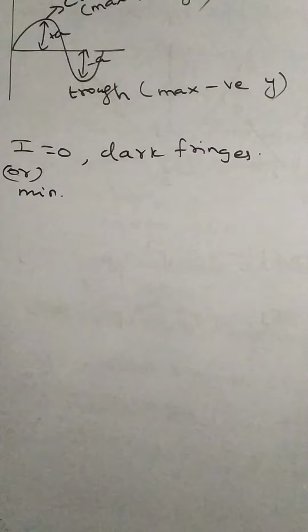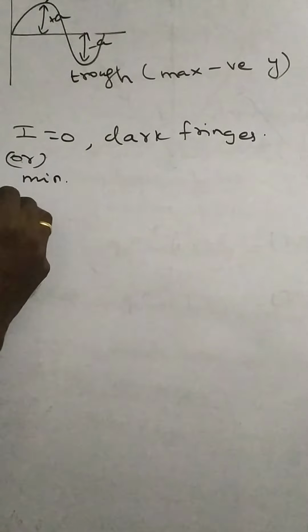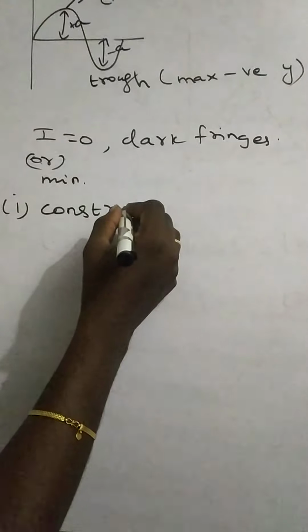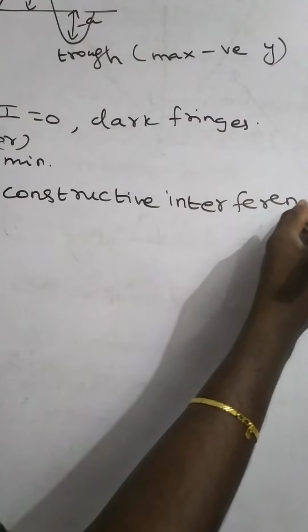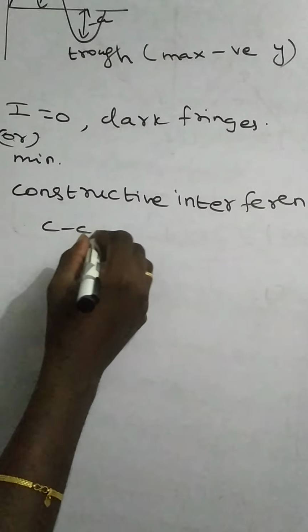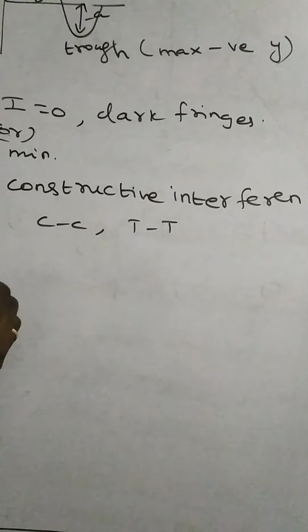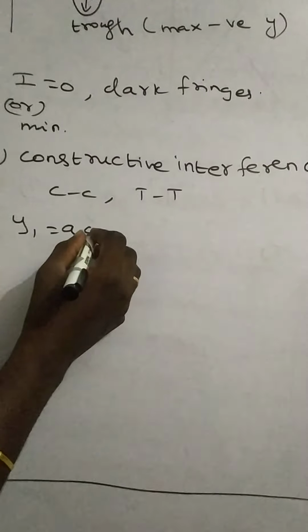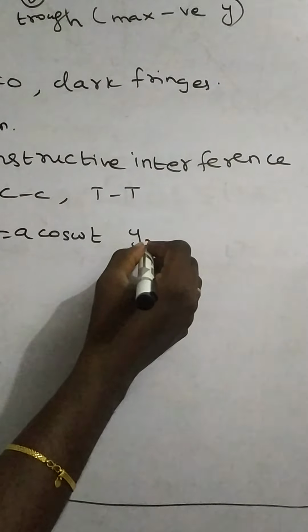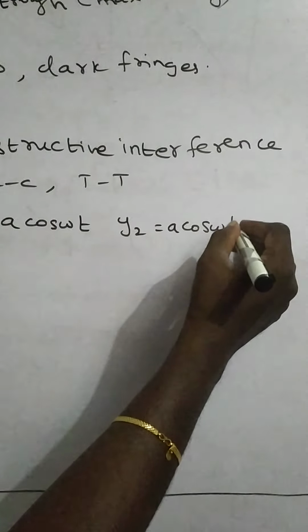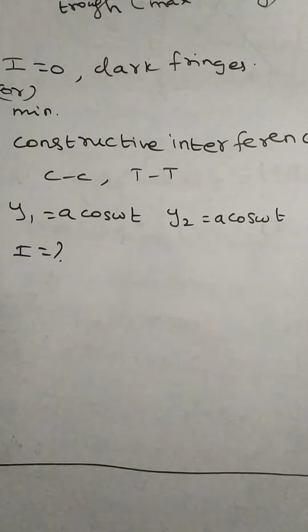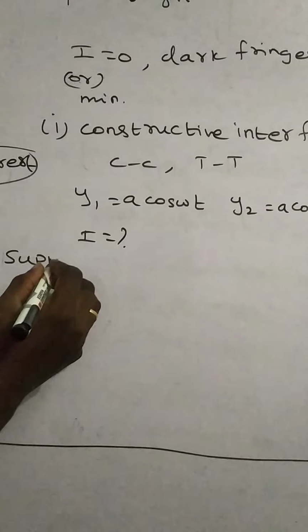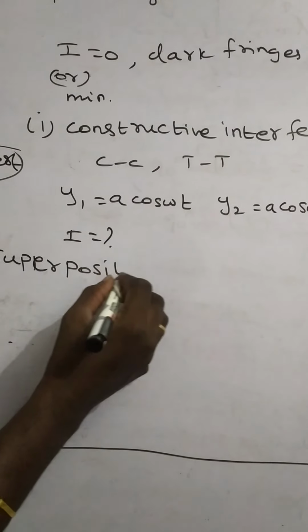So for a given example, constructive interference: crest to crest or trough to trough of the waves meet, so the two waves have the same phase. For example, y1 equals a cos omega t, y2 equals a cos omega t. Find out the intensity, applying the superposition principle.